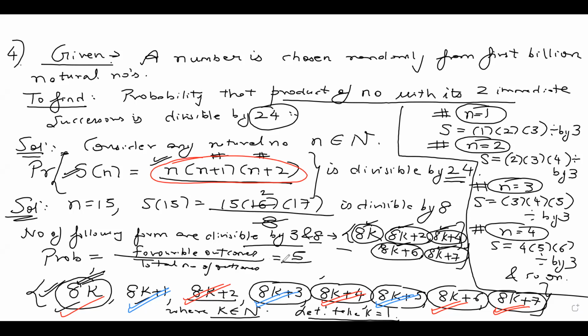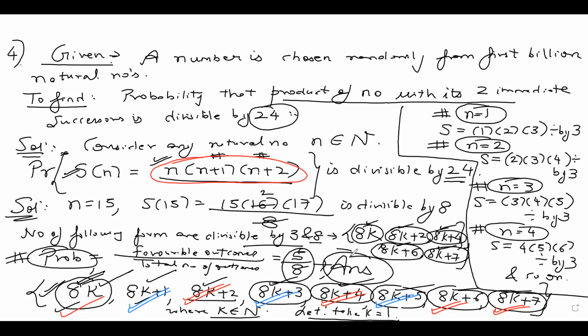How many total number of outcomes were there? All the numbers were of the form, if you look at the series for 8, 8k, 8k plus 1, dot, dot, dot, 8k plus 7. How many outcomes are there? 1, 2, 3, 4, 5, 6, 7, 8. Total number of outcomes were 8. So my required probability that the product of two numbers with immediate success is divisible by 24 is nothing but 5 by 8. Final answer for this question is 5 by 8.